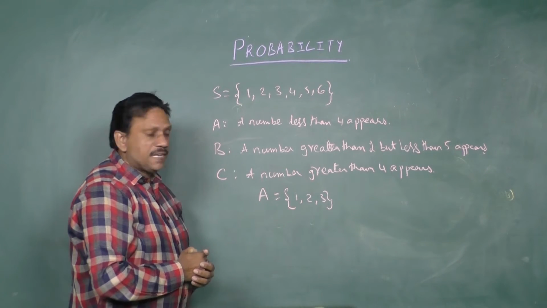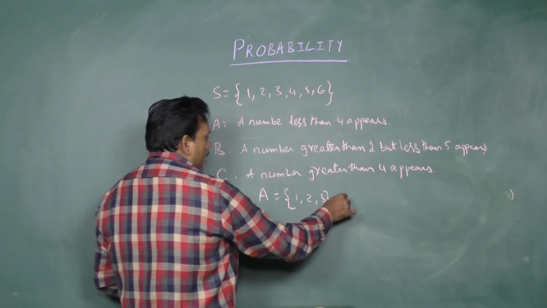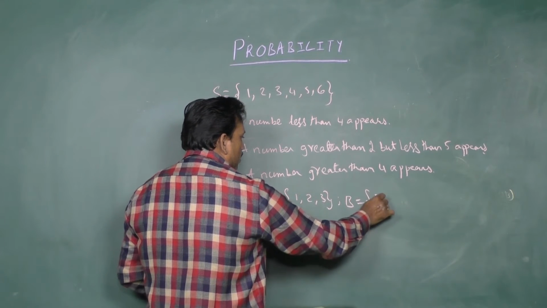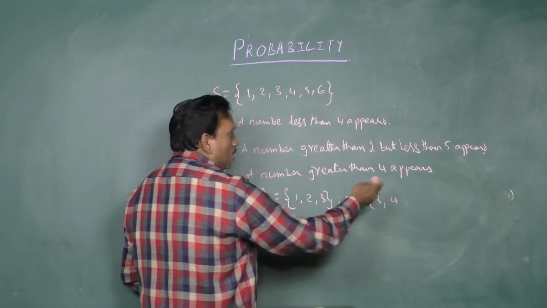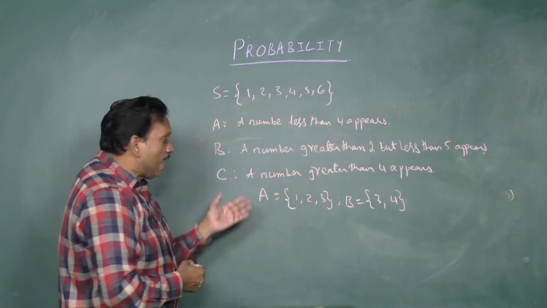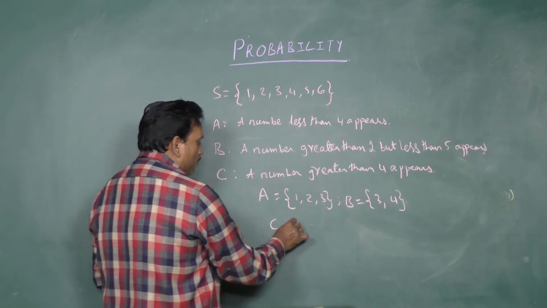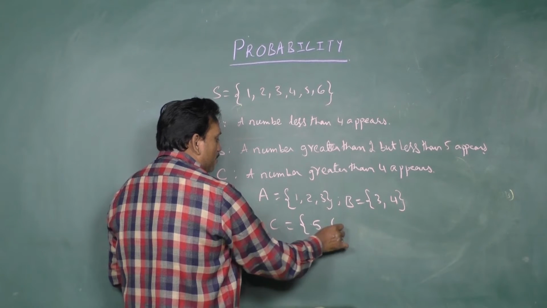Event B says a number greater than 2 but less than 5: 3, 4. And last, a number greater than 4: 5, 6.